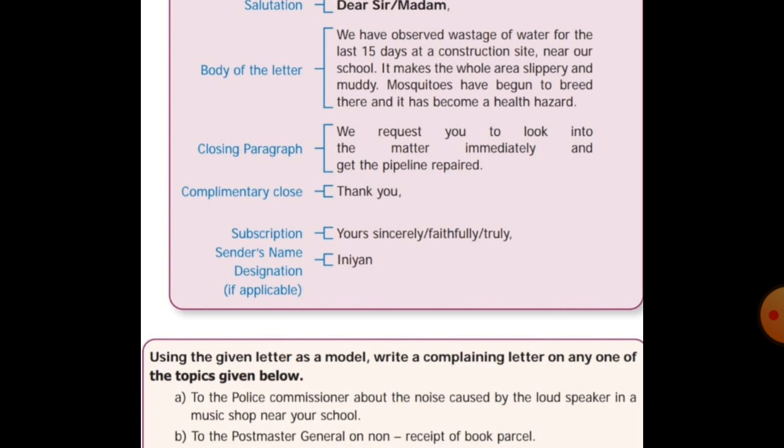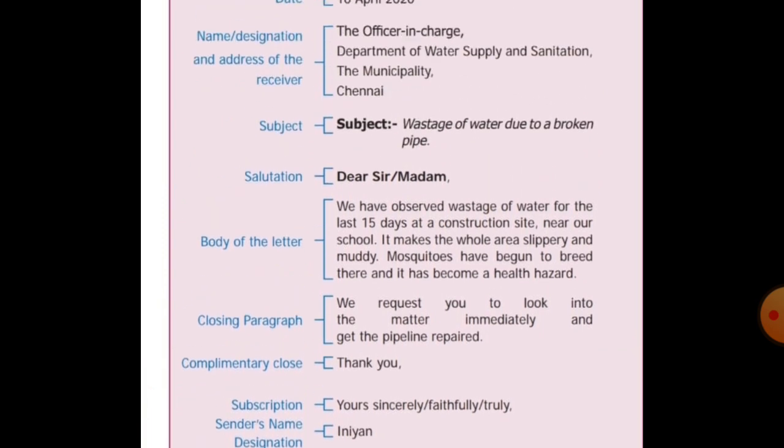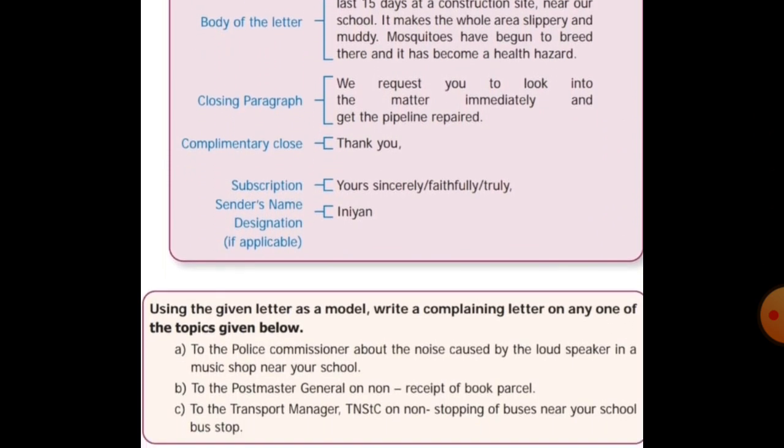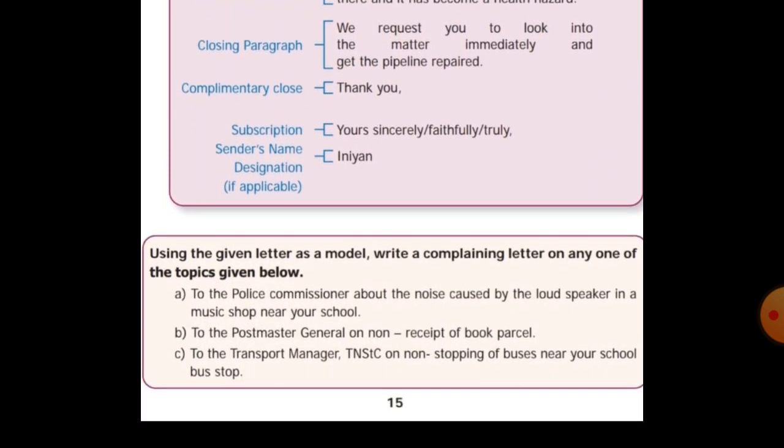Now, did you understand? Here in the book they have given the format. Now they have asked us to write, and they have given 3 questions. See there, now we are going to see each of the letters one by one. See the question below: using the given letter as a model, write a complaining letter on any one of the topics given below. See, they have given 3 for us. We will see these 3 letters one by one.